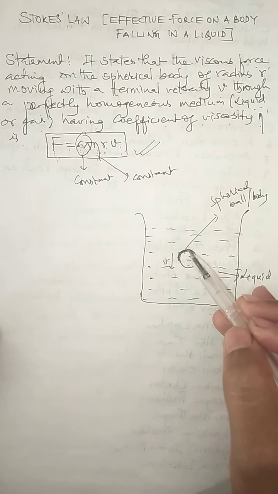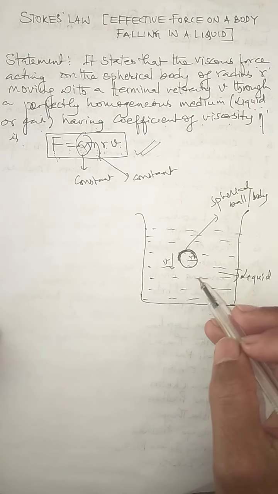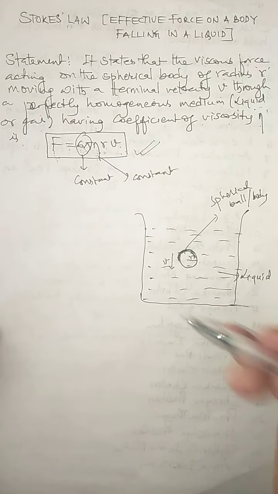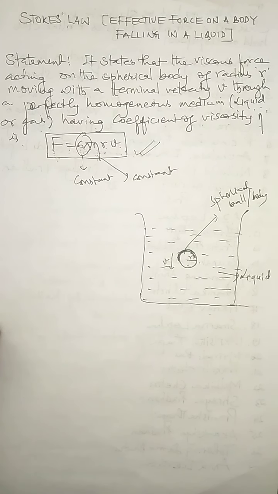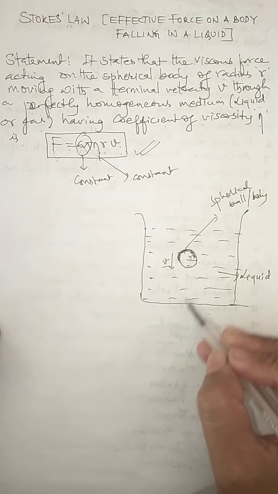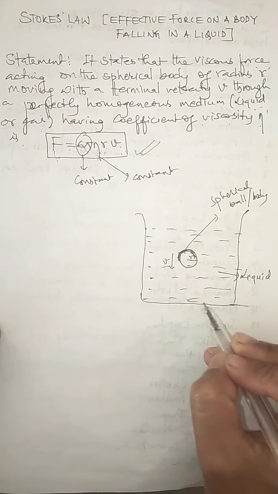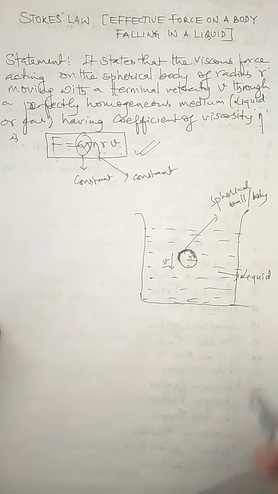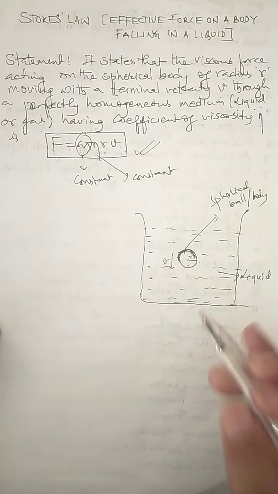So at every point of the spherical ball, it moves with velocity, and the layer of liquid in contact with it also moves with the same velocity as the spherical ball. But the fluid or liquid at a larger distance from the ball usually remains at rest. Thus, a relative motion is set up.